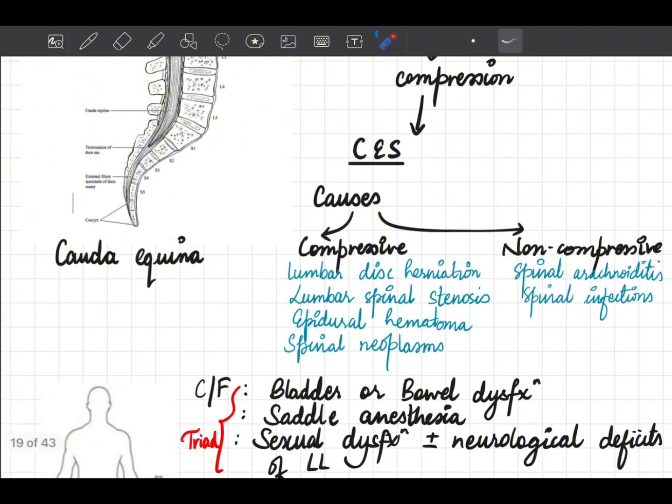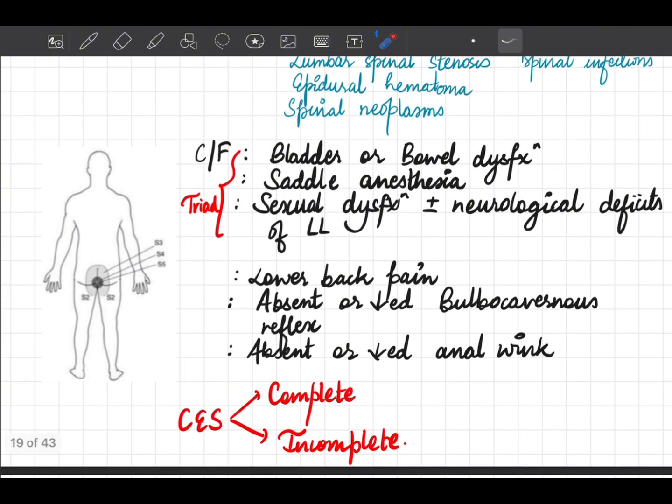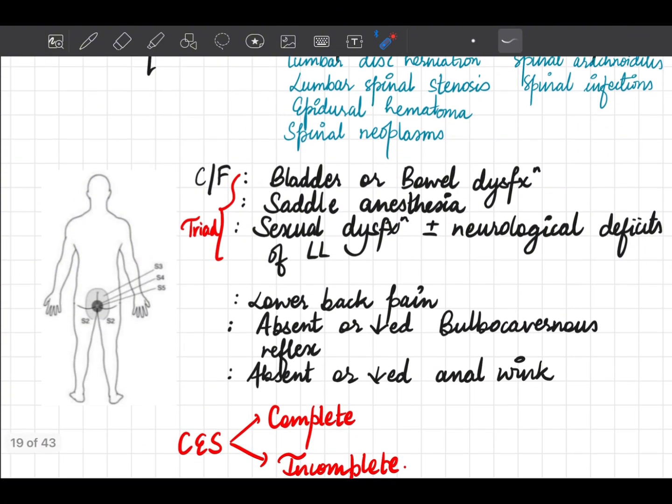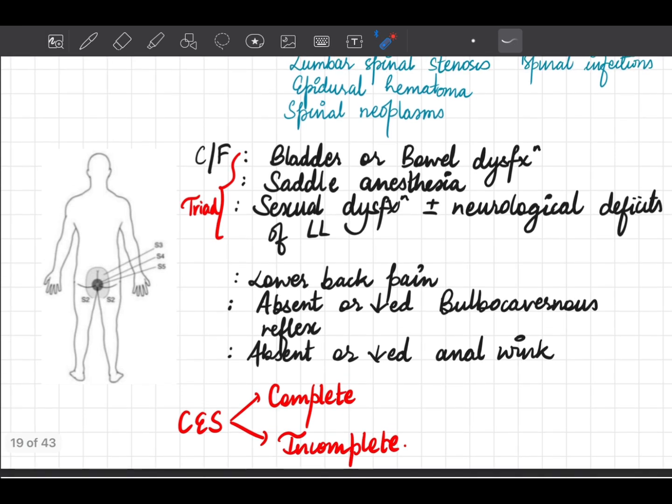So how do these patients present? As we already discussed in the case, they present with bladder or bowel dysfunction, saddle anesthesia. So it is basically the anesthesia of the region supplied by these nerve roots, S3, S4, S5. So it is called saddle anesthesia. Sexual dysfunction with or without neurological deficits of the lower limb. So this is basically considered the triad of Cauda Equina Syndrome.